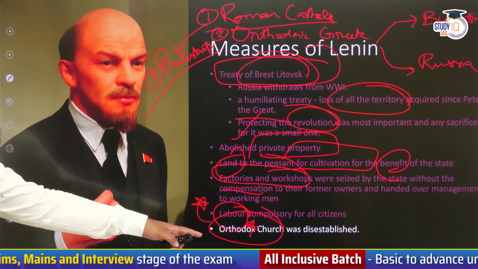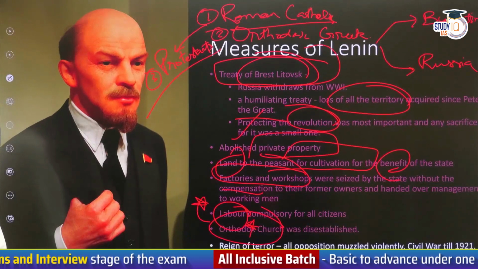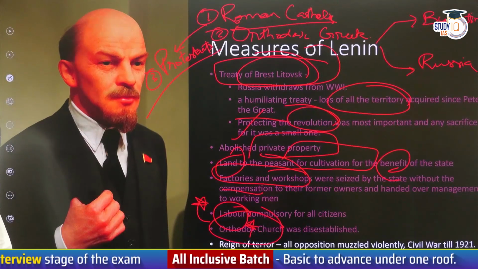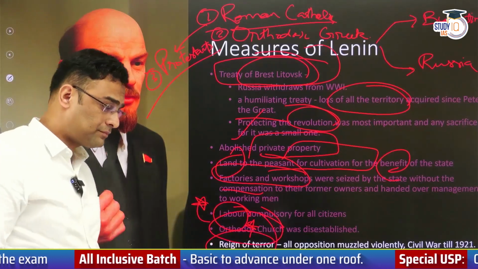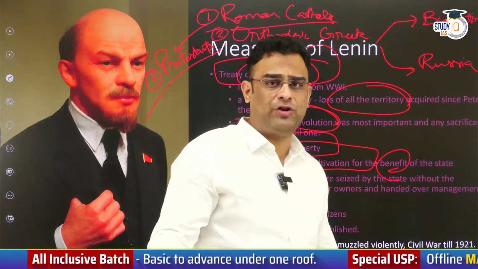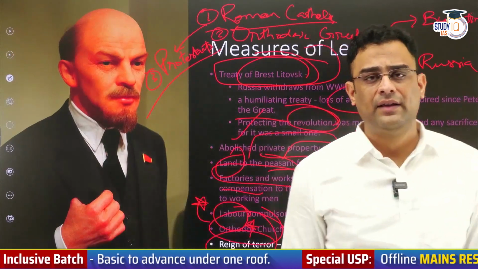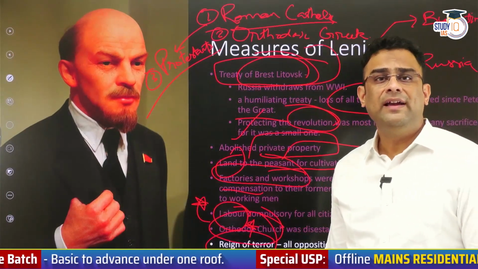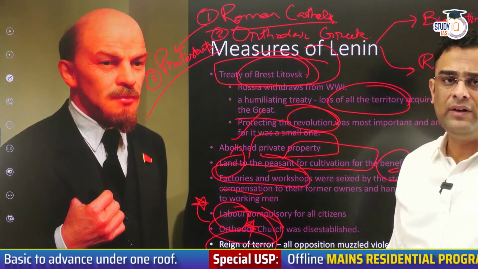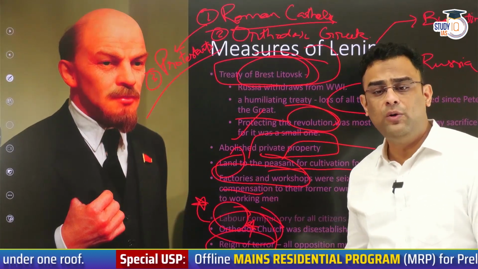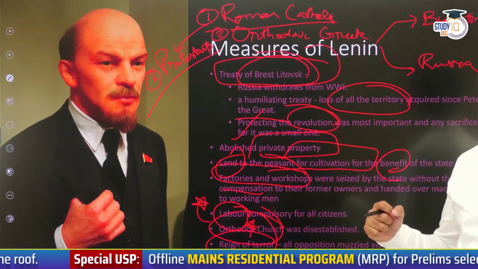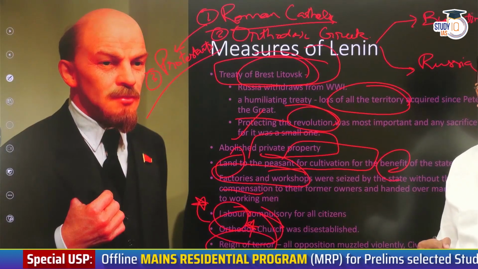So the Orthodox Church was disestablished, like what Robespierre did in France. A reign of terror was unleashed. Anybody who opposed the revolution, opposed Lenin, opposed these ideas, was brutally assassinated or sent to concentration camps. So with use of force, Lenin was able to ensure his control over the Russian state.